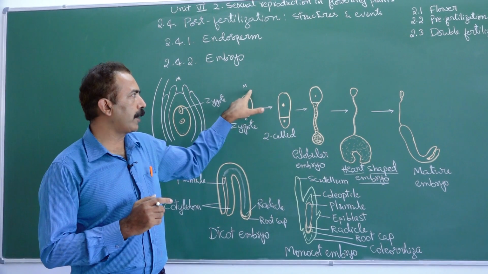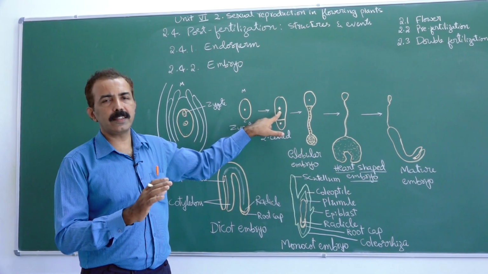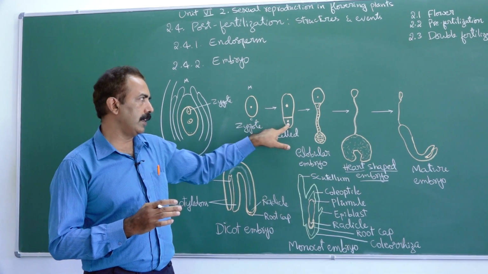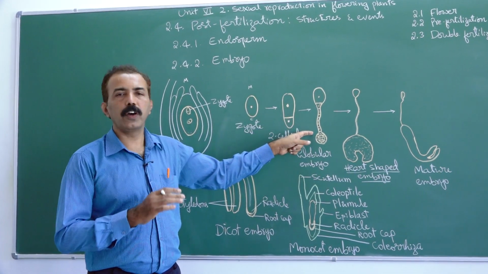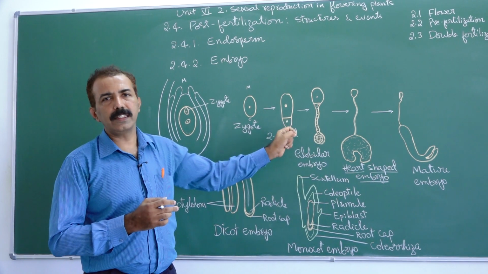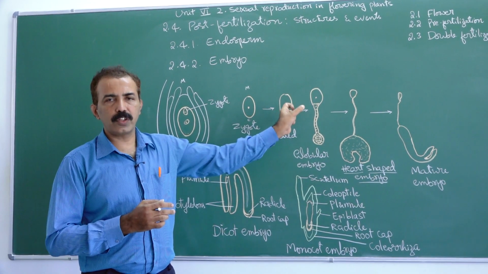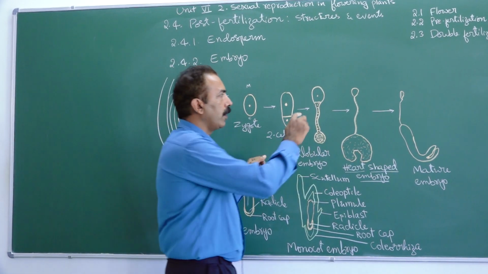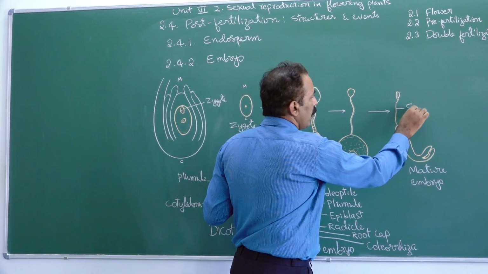The cell towards micropyle remains the same, it does not divide any further, whereas the cell towards chalaza undergoes a series of horizontal divisions resulting in a thread-like structure. And this thread-like structure, we call it suspensor.